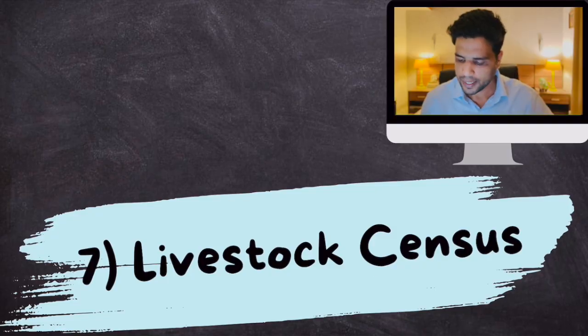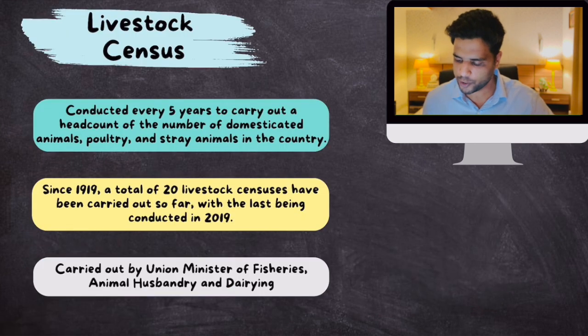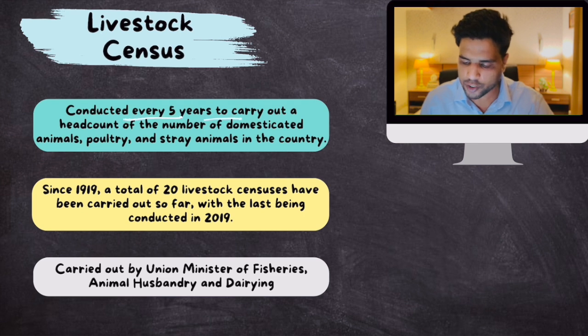Now, we need to know just some basic information with respect to the livestock census. We don't need to know what the results of this livestock census were. That won't be asked in your prelims paper. Only questions related to what this livestock census is, which ministry releases it, which animals are surveyed, that would be asked. So let's gather some information regarding that. So, some information with respect to the livestock census. Remember this part: it is conducted every 5 years to carry out a head count of the number of domesticated animals, poultry, stray animals in the country.